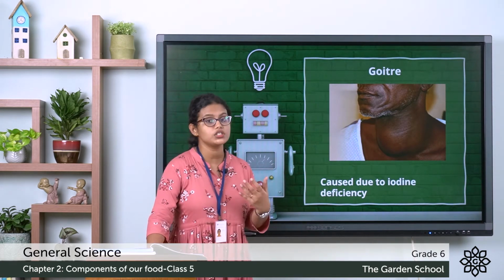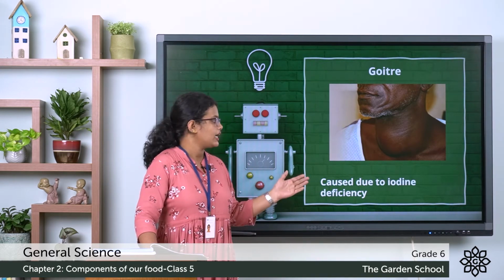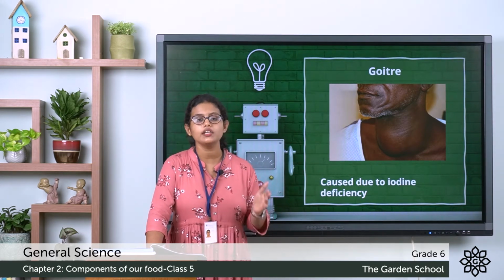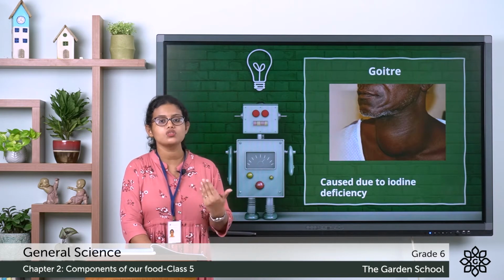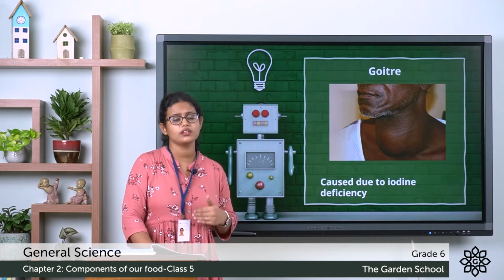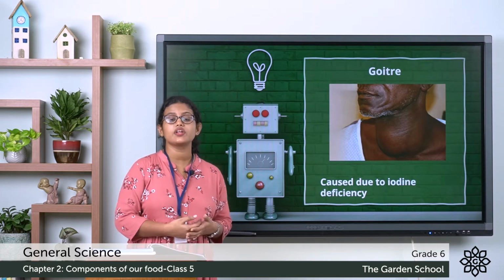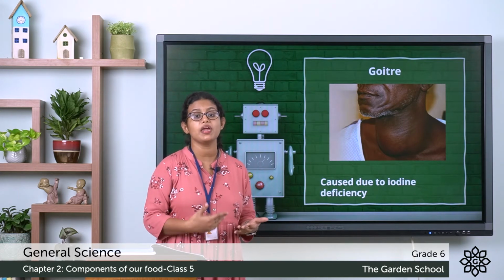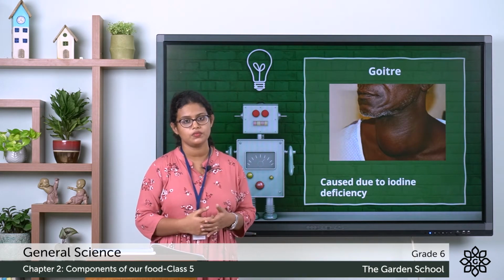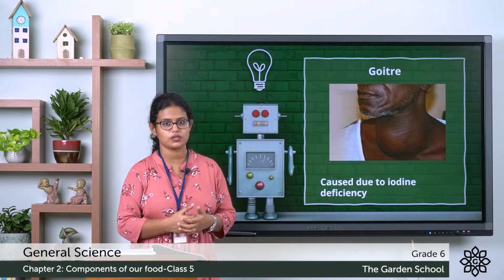And it is caused due to what deficiency? It is caused due to iodine deficiency. So children who are suffering from iodine deficiency remain extremely short. That can lead to dwarfism.